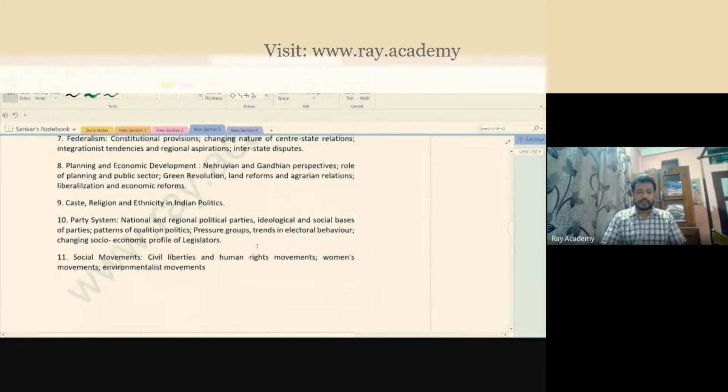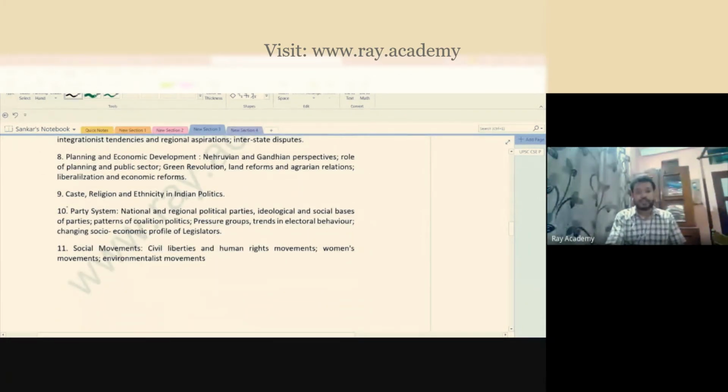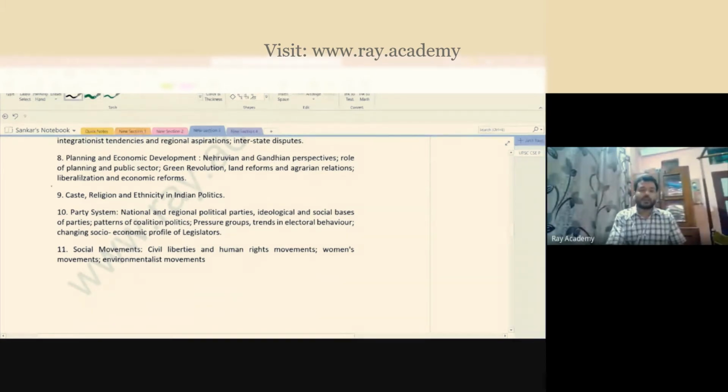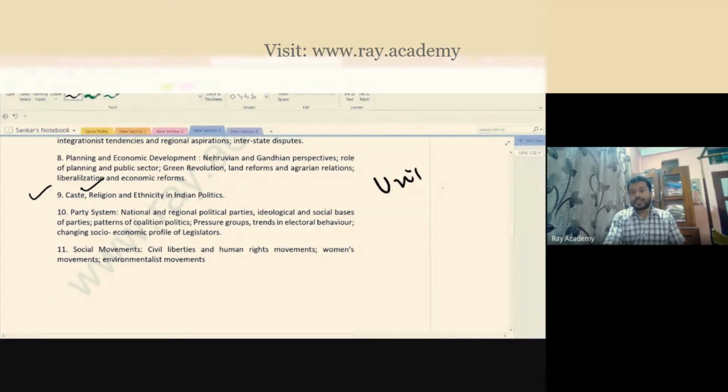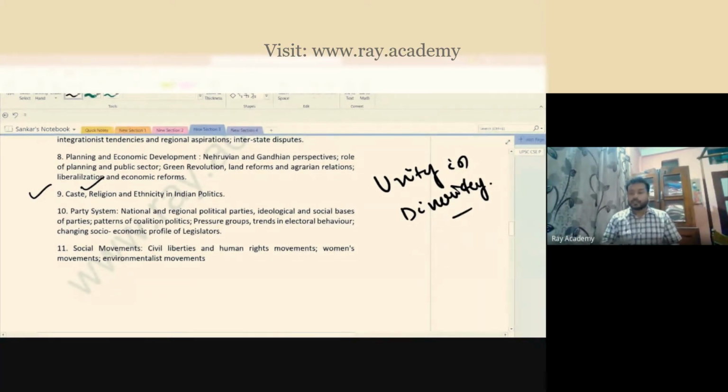If I go further, then you discuss something more, for example, what is the role of caste in Indian democracy? What is the role of religion? Because India is called unity in diversity, isn't it? Unity in diversity means we are united because we are diverse. You know that in India there are many different people who live together, irrespective that our religion is different, our culture is different, our ethos are different, our values are different, our practices are different, but we are united.